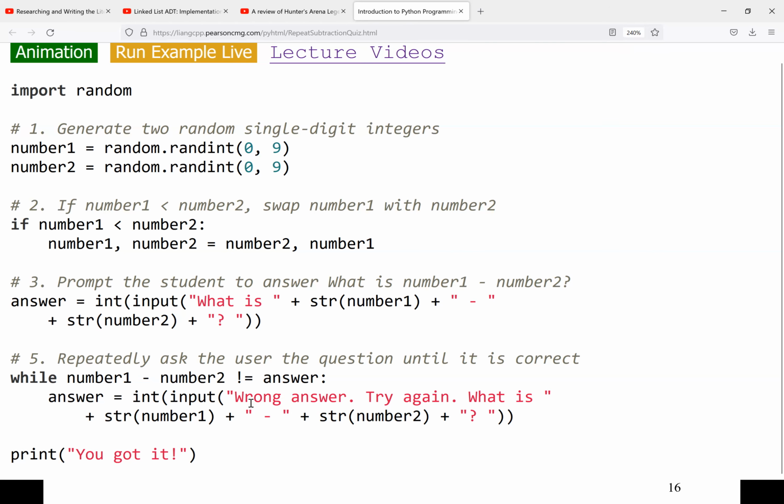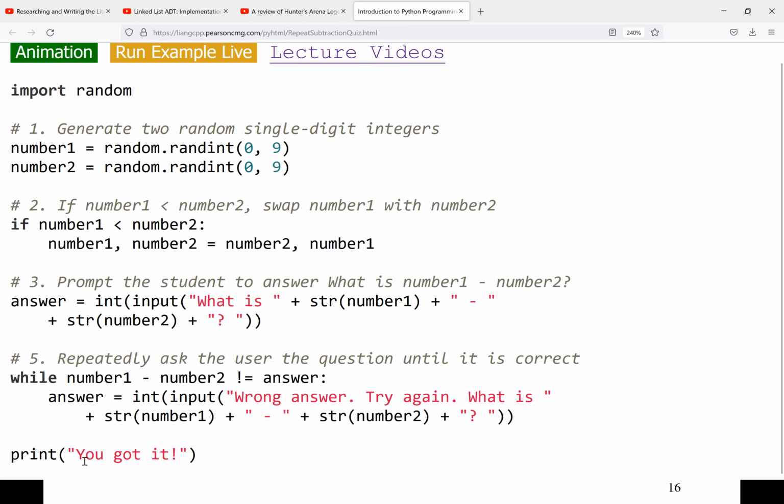So we use an input statement telling the user to try it again. So the user will come and enter the correct answer. If the user entered the correct answer, then we are going to skip the loop. And then we print that the user got it right. And you can see the indentation.